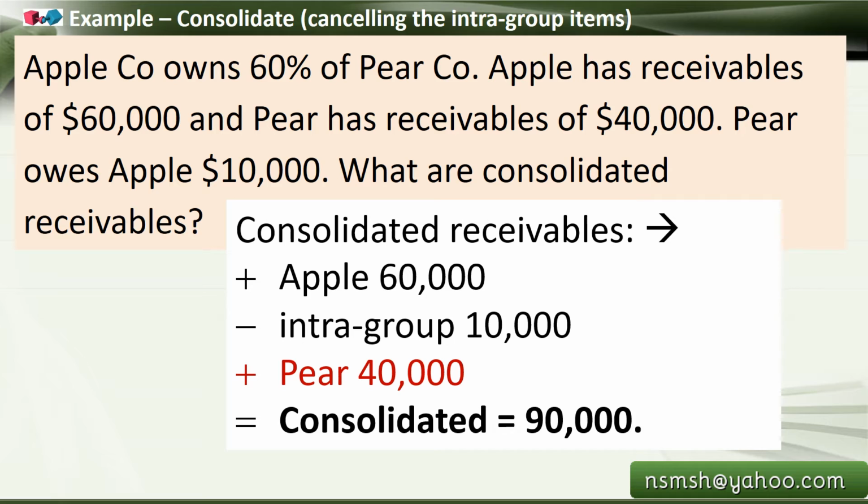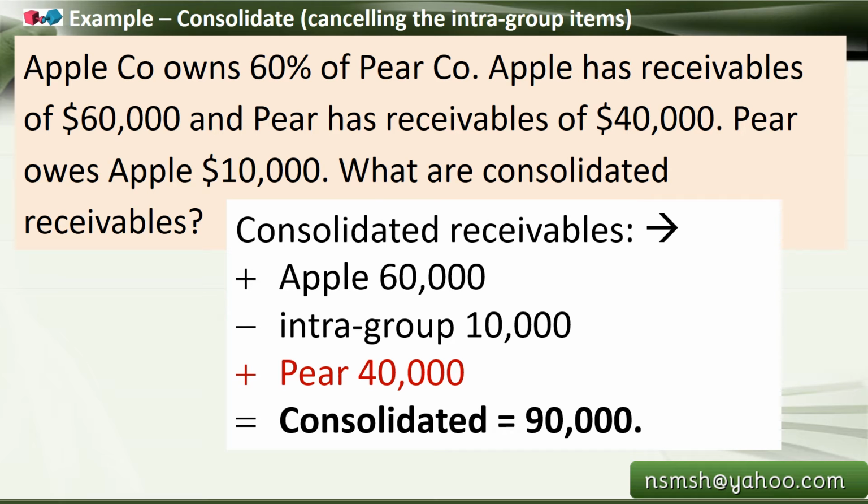Another example. Apple company owns 60% of Pear company. Apple has receivables of $60,000 and Pear has receivables of $40,000. So Pear owes Apple $10,000. So Pear company has to pay $10,000. What are the consolidated receivables? It's simple.